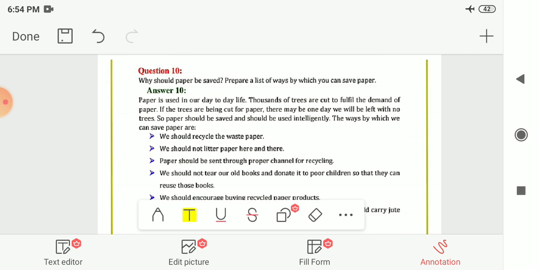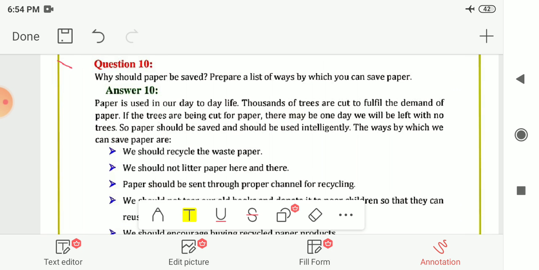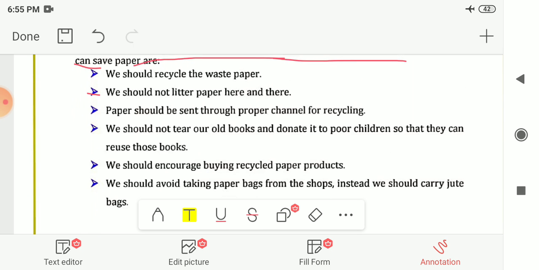Next is 10th number. Why should paper be saved, and prepare a list of ways by which you can save paper. Paper is used in our day-to-day life, and thousands of trees are cut to fulfill the demand for paper. If trees keep being cut for paper, one day we may be left with no trees. So paper should be saved and used intelligently. The ways by which we can save paper are: we should recycle waste paper, and we should not litter or throw paper here and there.